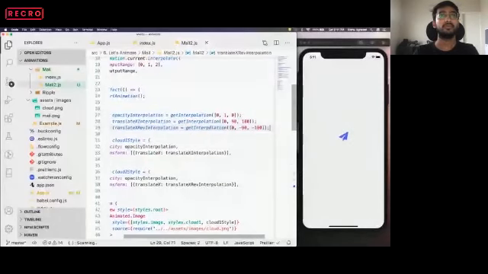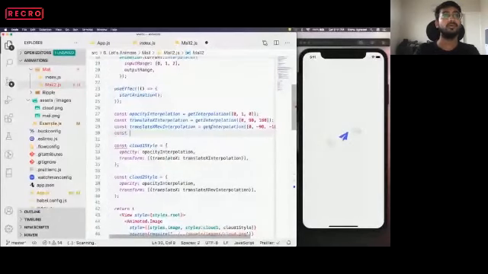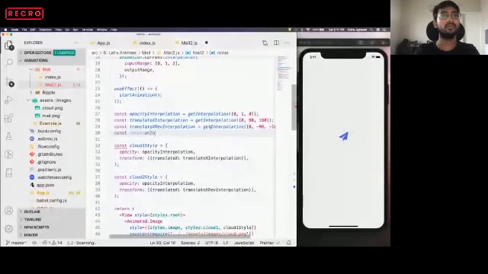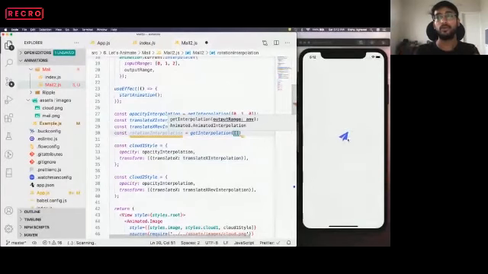Now let's put const rotation interpolation. Rotation interpolation we want. So okay, right now this is in a left tilted shape. We want to move it to the right a bit and then again back to left.